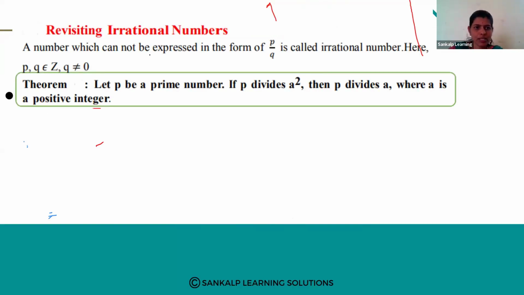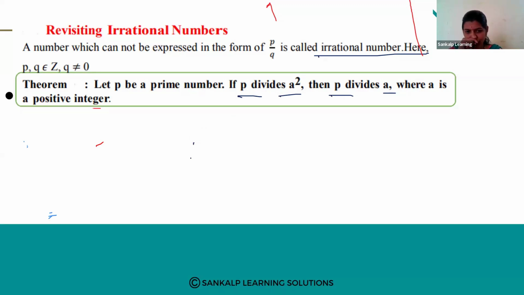Revisiting irrational numbers. A number which cannot be expressed in the form of P by Q is called an irrational number. So what are irrational numbers? Numbers which cannot be expressed in the form of P by Q. That we call irrational numbers. Here P and Q belong to Z where Q is not equal to 0. Let P be a prime number. This is a theorem: if P divides A square, then P divides A, where A is a positive integer.